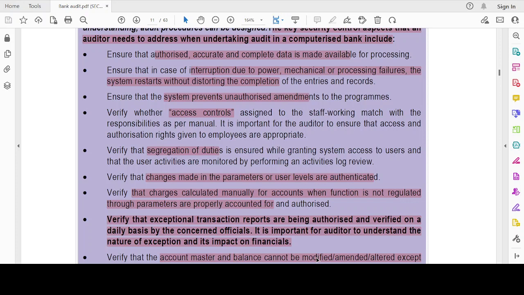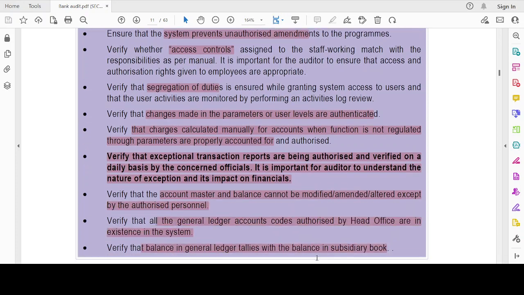Let's repeat. Authorized, accurate and complete data is available. If there is any interruption, then it should be properly restored. Prevents unauthorized amendments. Access control restrictions are there. Segregation of duties is there. Changes in parameters are authenticated. Charges calculated manually should be authorized.